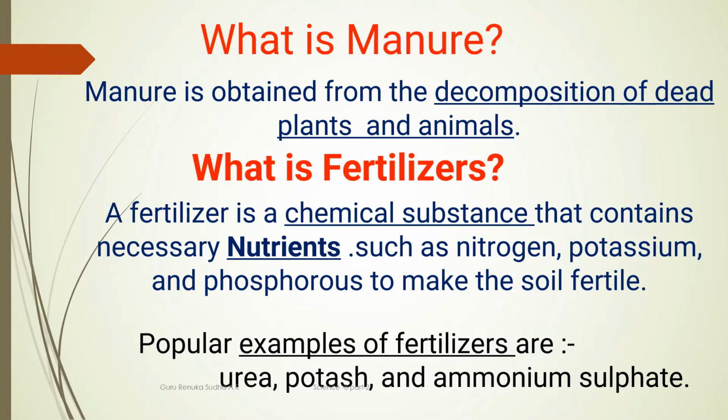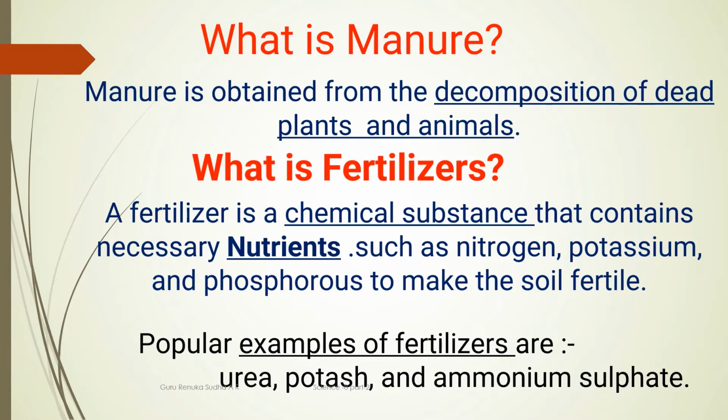So, in order to add things that enhance the fertility of the soil, you must know the meaning of the words manure and fertilizer. What is manure? Manure is obtained from the decomposition of dead plants and animals.